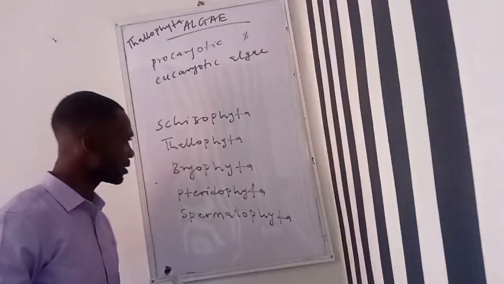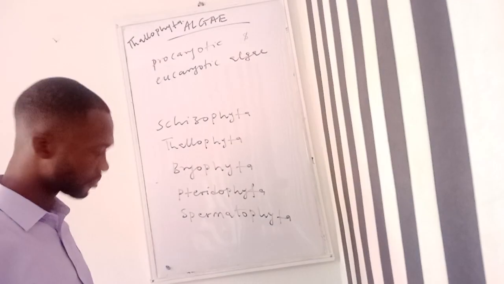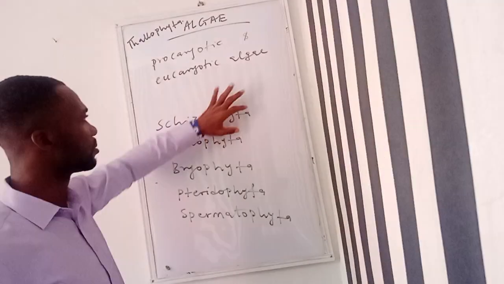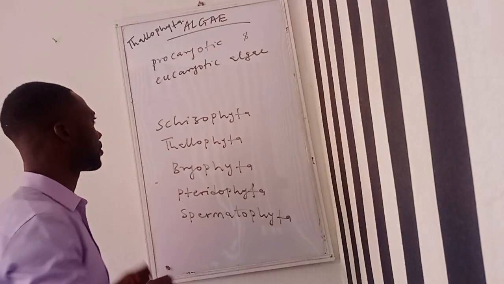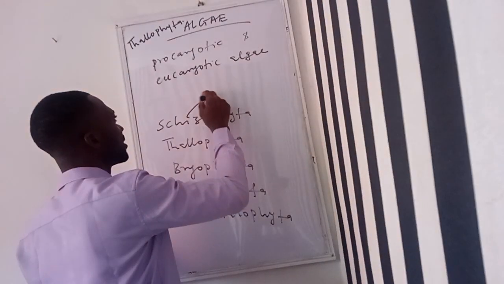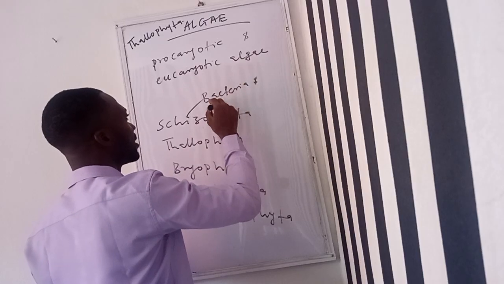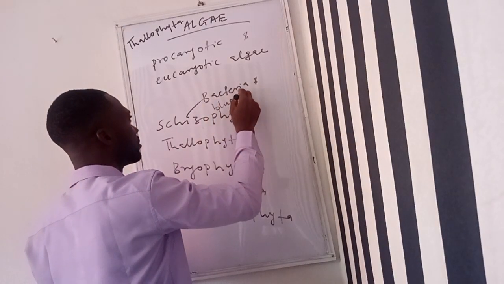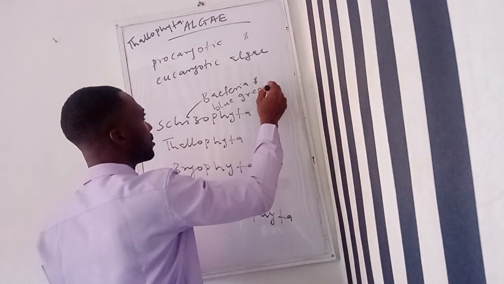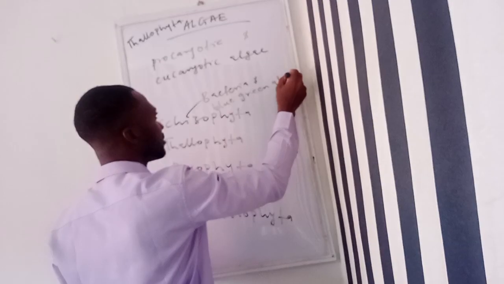Under this classification, you discover that the blue-green algae, the prokaryotic algae, even though it's still called algae, is grouped under schizophyta. Under schizophyta, you see bacteria and blue-green algae.